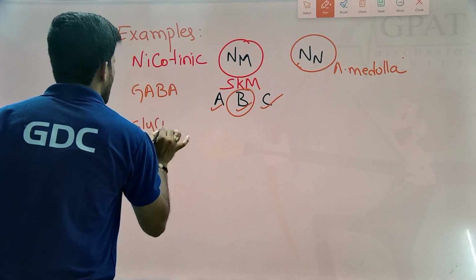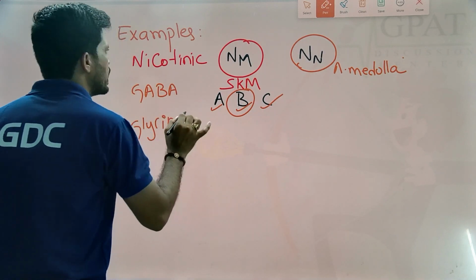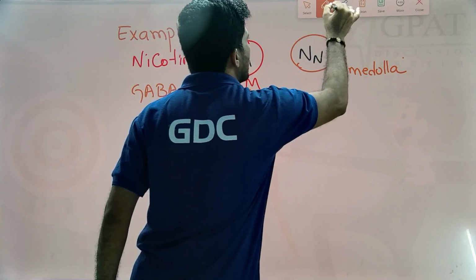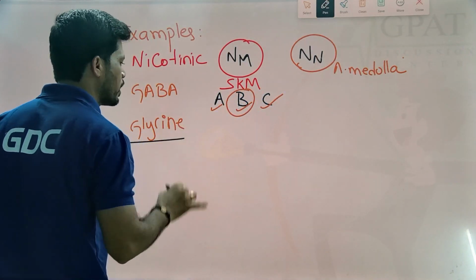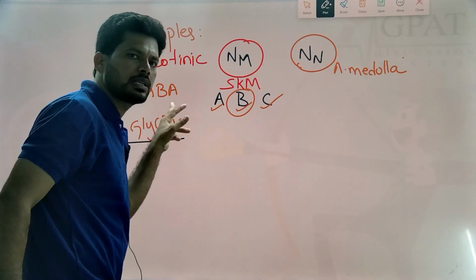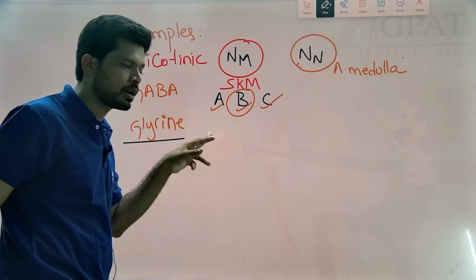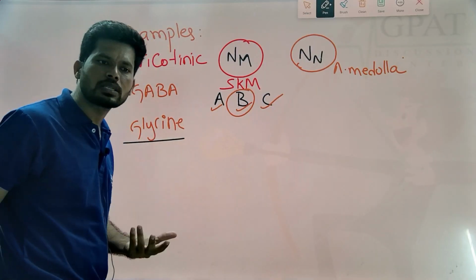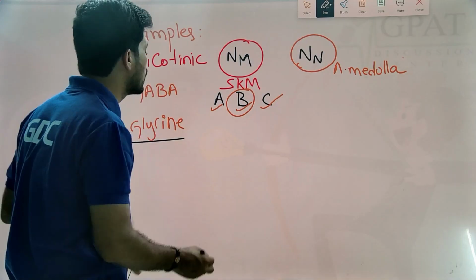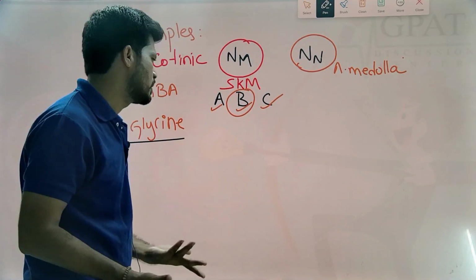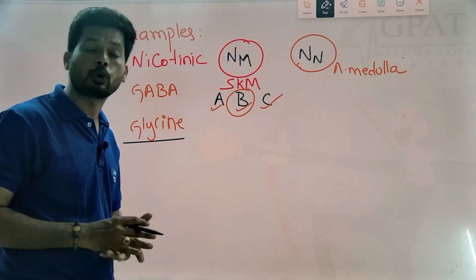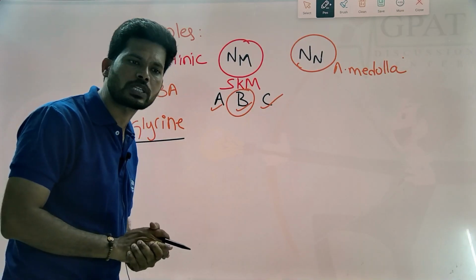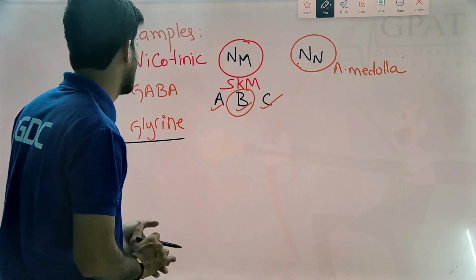Next, glycine receptor. Glycine is also one of the inhibitory neurotransmitters, highly concentrated in the spinal cord. GABA is present in both the brain as well as the spinal cord, but glycine is highly concentrated in the spinal cord. Glycine binds to the glycine receptor and produces an inhibitory postsynaptic potential in the central nervous system.